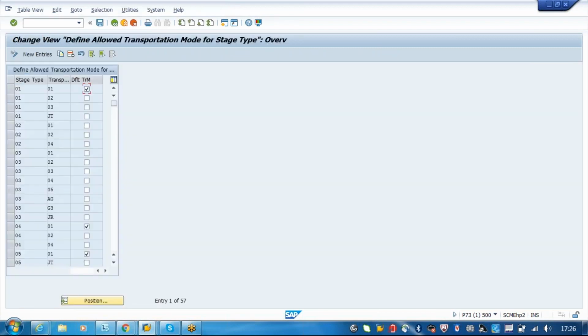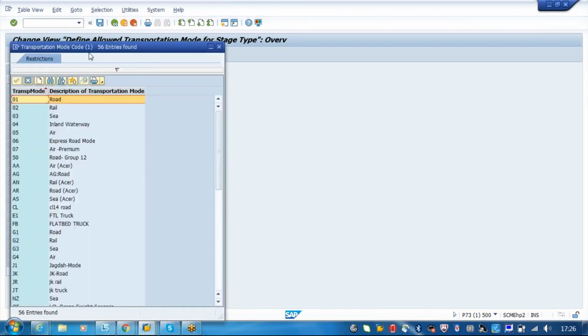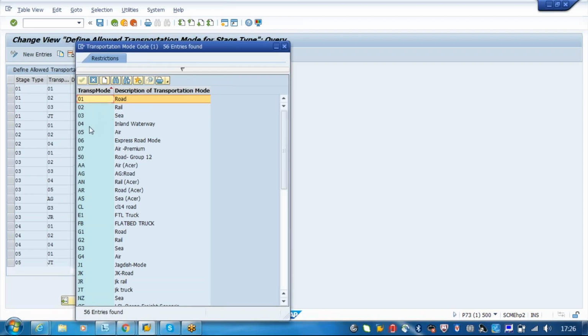Allowed transportation modes: if you say stage type is 01, within the 01 you will say road transportation will be there, rail transportation, truck, everything is there. These are the modes of transportation. For this stage type, you have to maintain what are the allowed transportation modes.